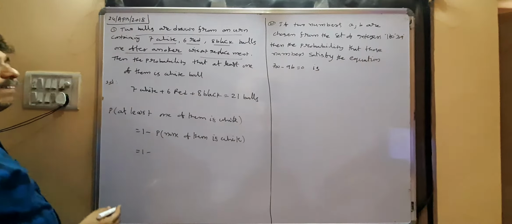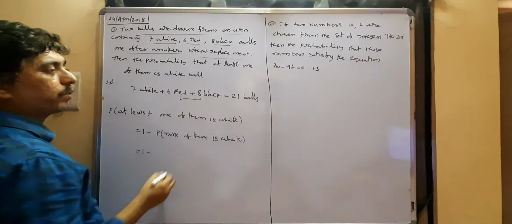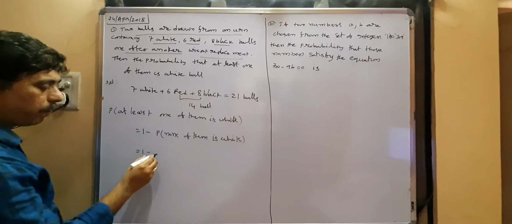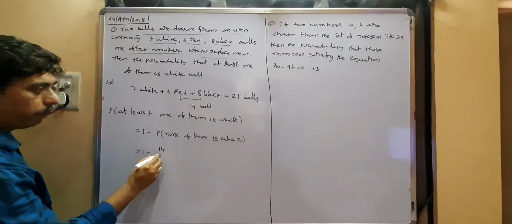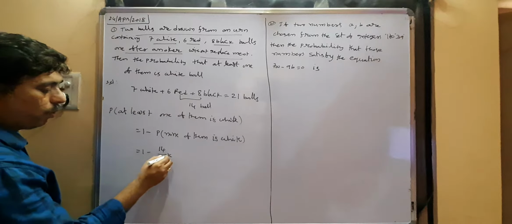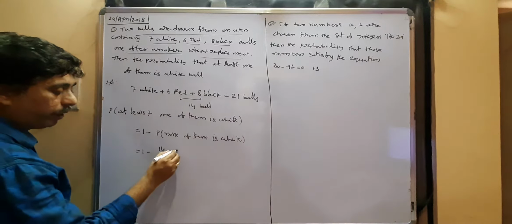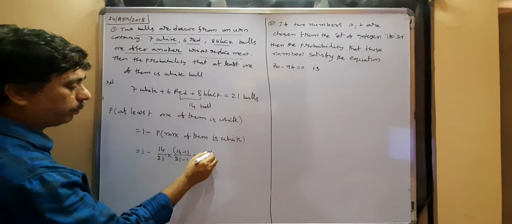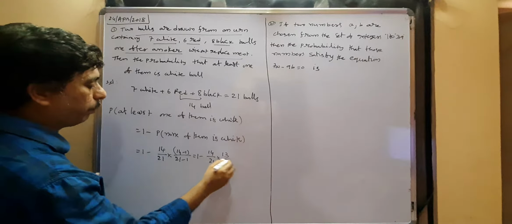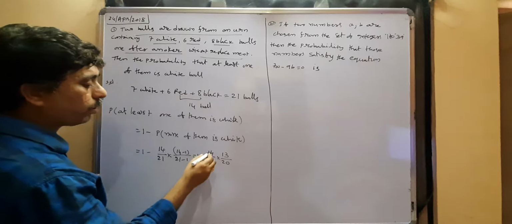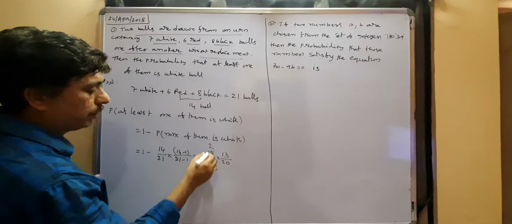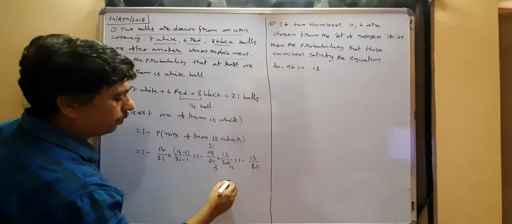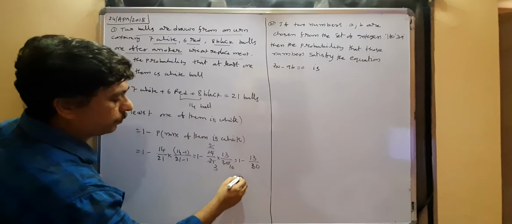That means 1 minus, I will select the two balls from the red and black. Red plus black, you have 6 plus 8, 14 balls. For the first ball, the probability of other than white is 14 by the total number of balls, 21. For the second ball, one ball is gone, so 14 minus 1 by 21 minus 1. That equals 1 minus 14 by 21 into 13 by 20. That is 1 minus 13 by 30, so 17 by 30 is the answer.